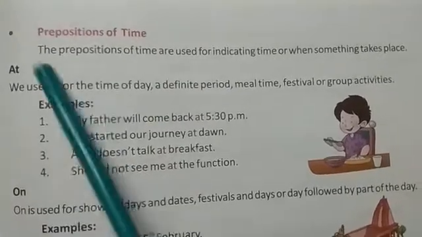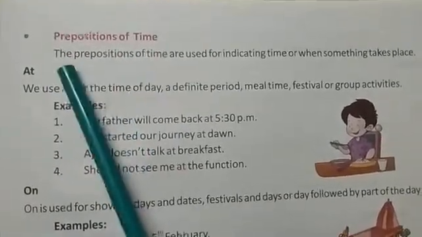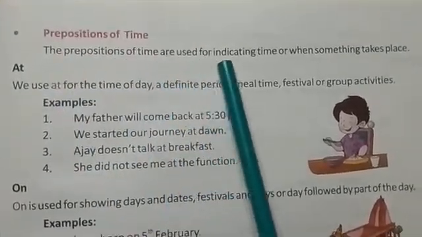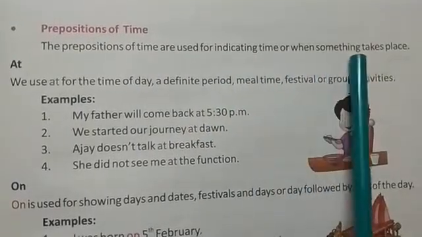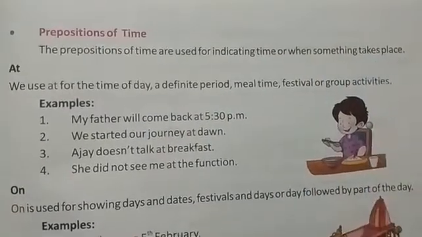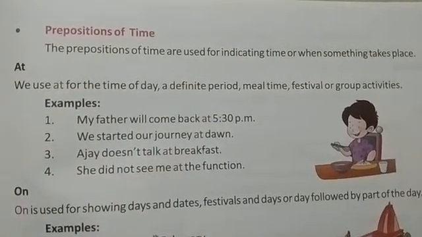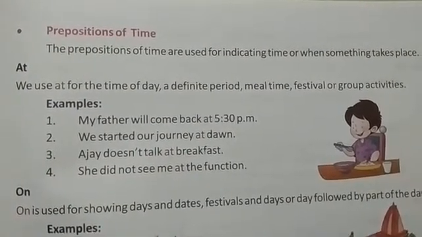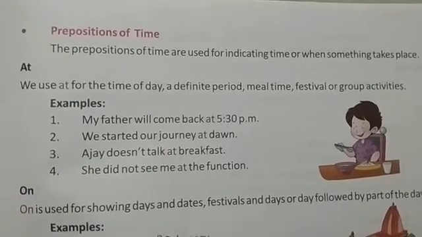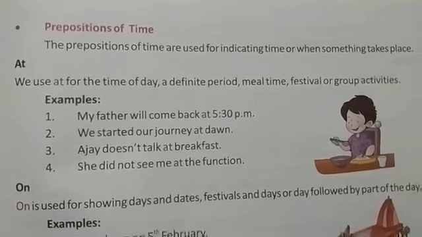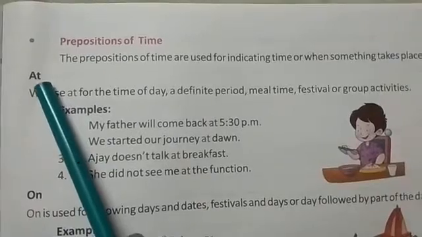Now we will read about prepositions of time. The prepositions of time are used for indicating time or when something takes place. So a preposition of time is used when we are talking about a particular time or when something is taking place at a particular point of time. The first preposition of time is at.